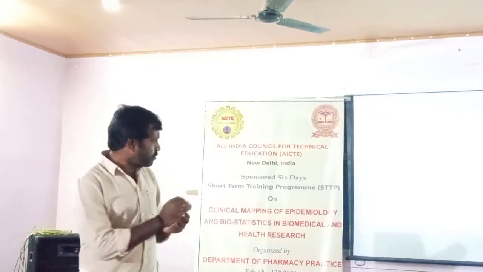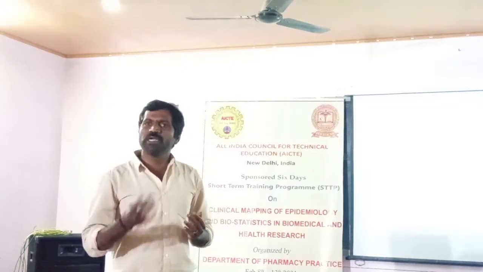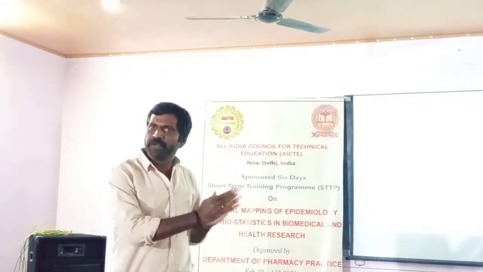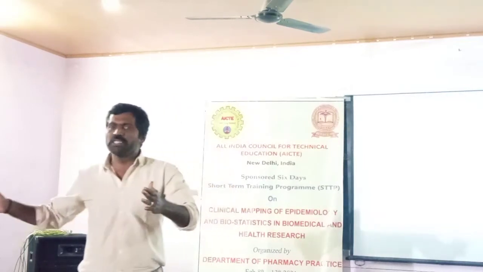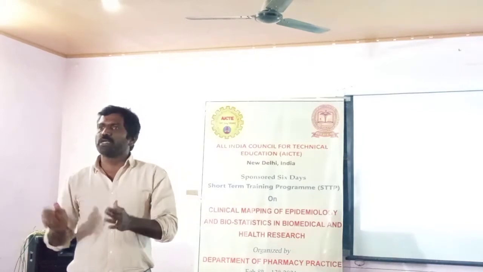And even if the duration of the disease is longer, like diabetes, hypertension, arthritis, which are lifelong disorders, automatically the prevalence is also going to increase, even if incidence is constant. Means every year we get only 10 cases, but if the duration of disease is more, the prevalence is going to increase. This is the relationship between prevalence and incidence.